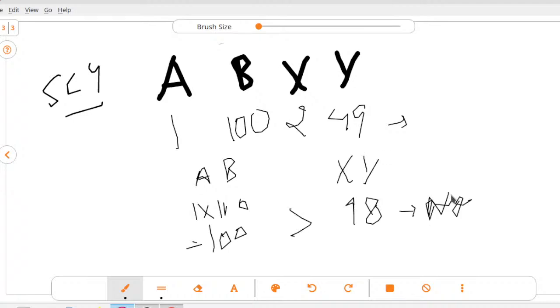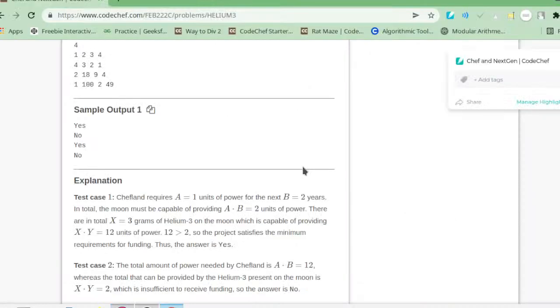Now we will go to the coding part, because coding is also important. We will try to submit this problem now.